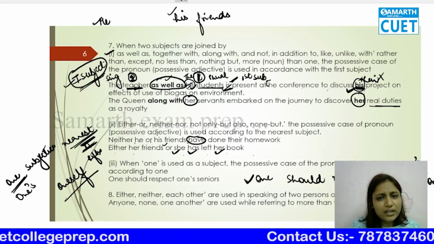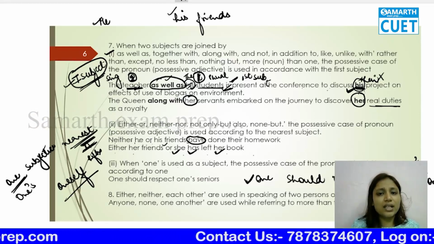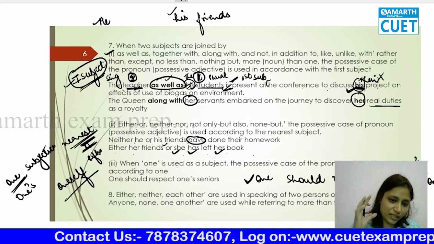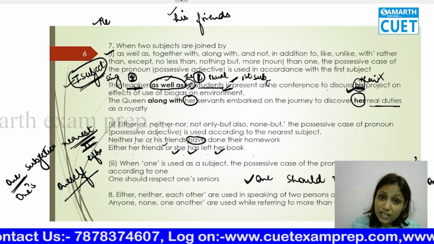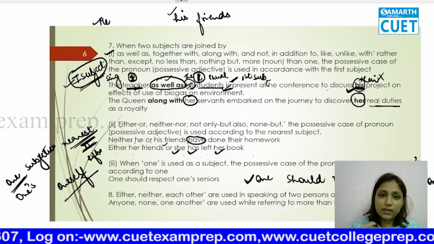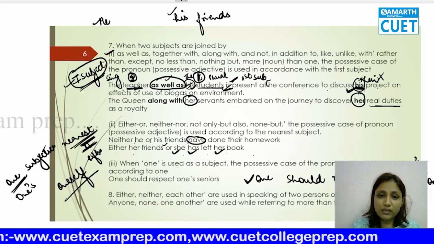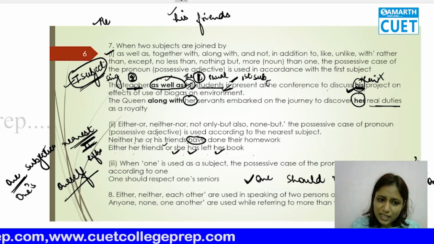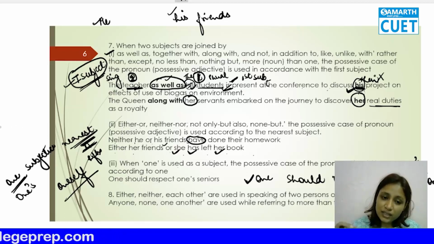So whenever any sentence is starting with one as the subject, always use the possessive case as one's, or the reflexive case as oneself. What they do is they give herself, himself, themselves. One would have one's as the possessive case and oneself as the reflexive case.